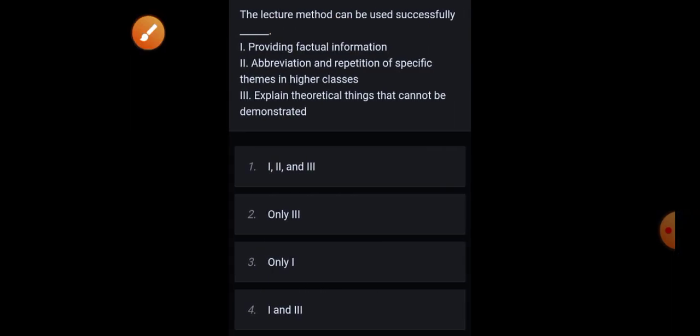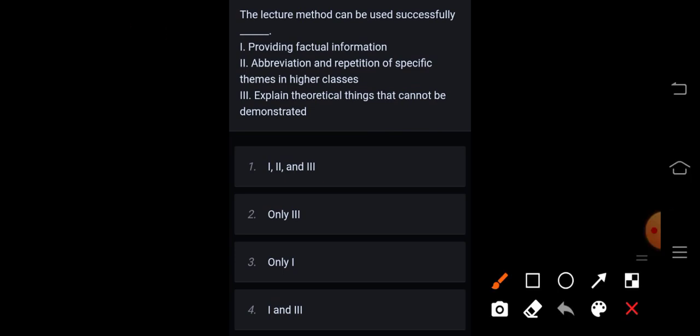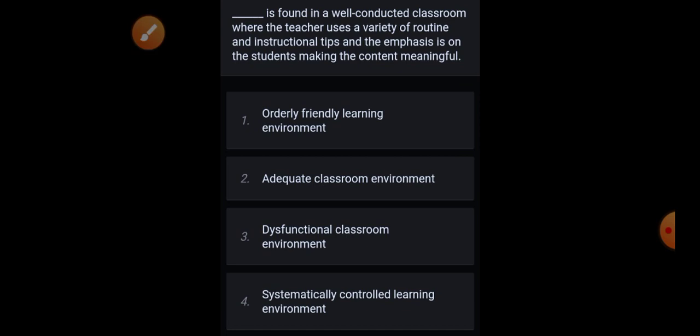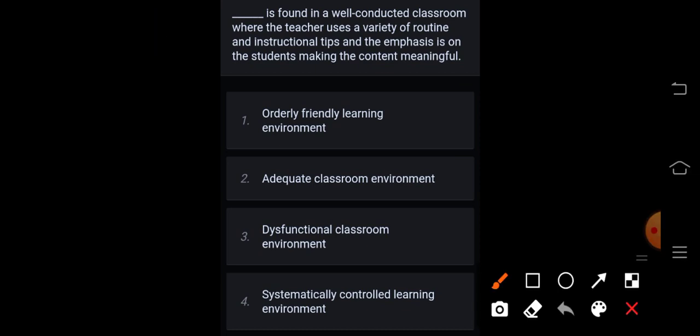Next is, the lecture method can be used successfully for providing factual information, abbreviation and repetition of specific themes in higher classes. Explain theoretical things that cannot be demonstrated. Correct answer is option 1. Next is, dash is found in a well conducted classroom where the teacher uses a variety of routine and instructional tips and the emphasis on the students making the content meaningful. Orderly, friendly learning environment, adequate classroom environment, dysfunctional classroom environment, or systematically controlled learning environment. Correct answer is option 1.